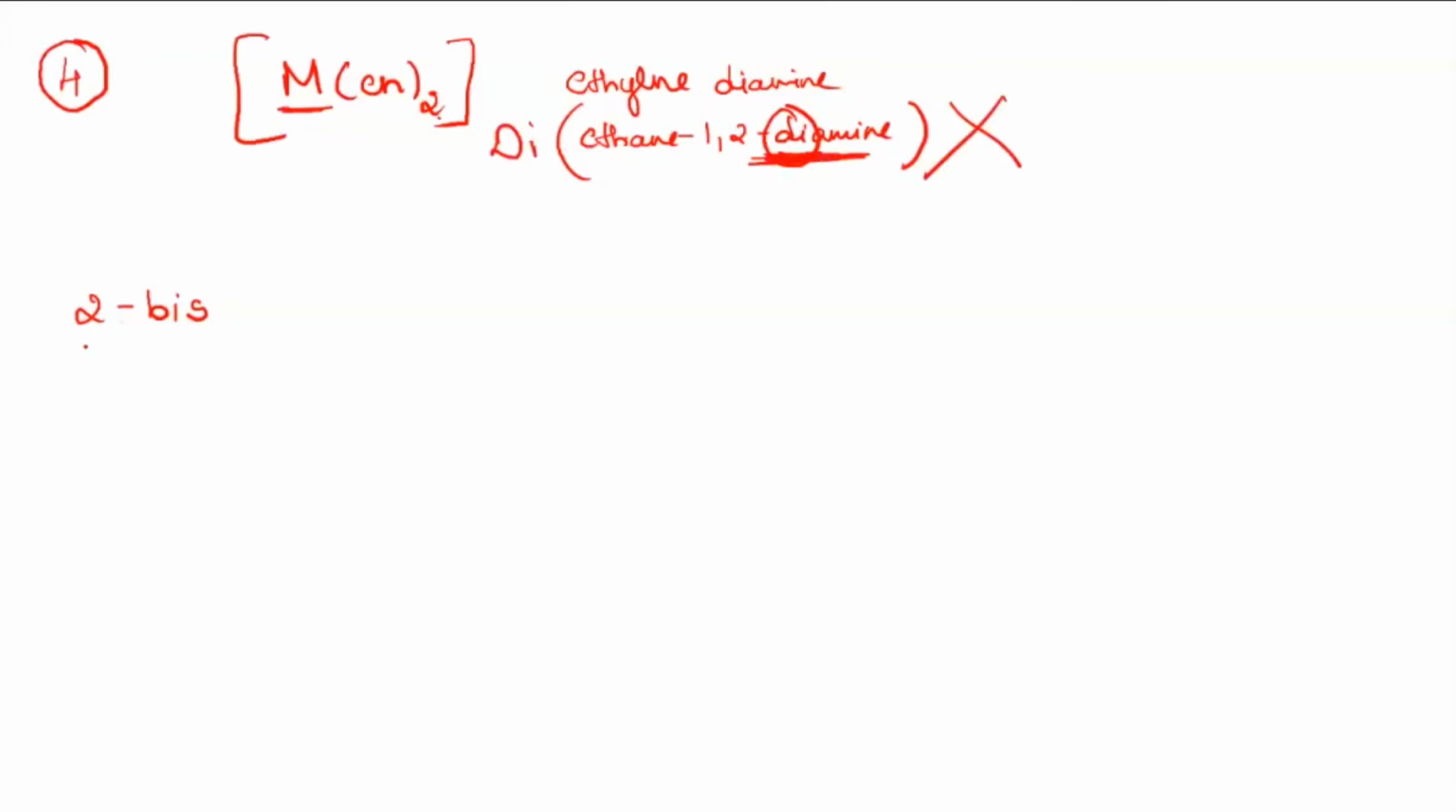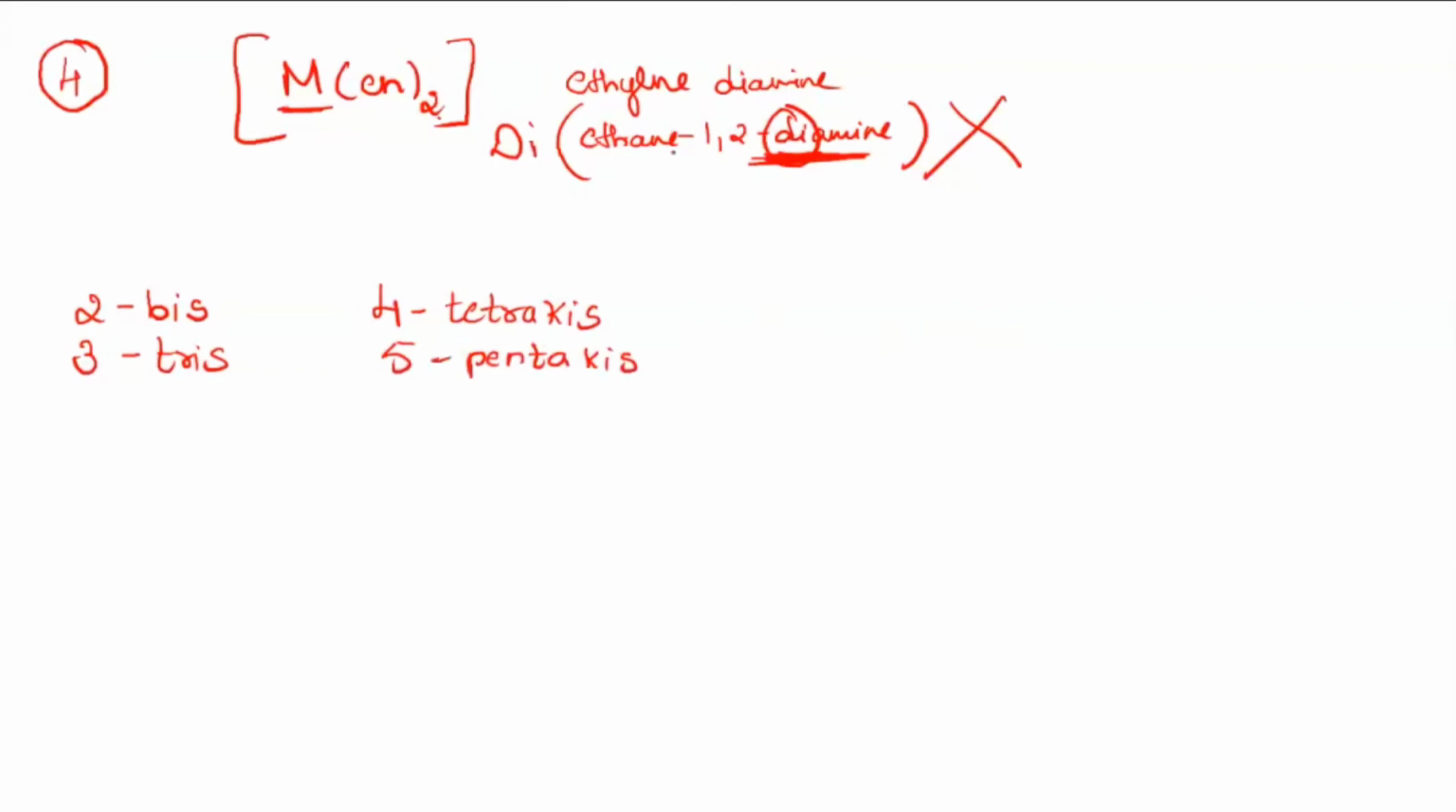Like here, if it is 2, then bis. If it is 3, then it is tris. If it is 4, then it is tetrakis. If it is 5, then it is pentakis. And then it continues like that, okay? So 6 means hexakis, 7 means heptakis, and it continues. You understood the order it should be going, okay? So that's the fourth rule.